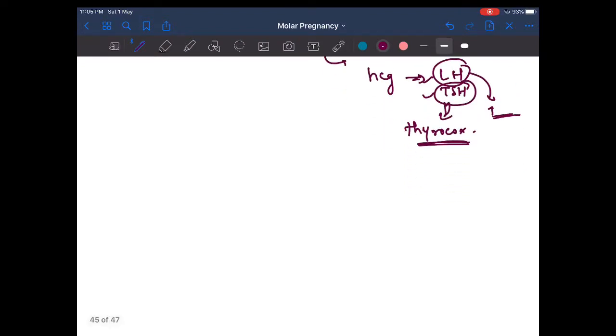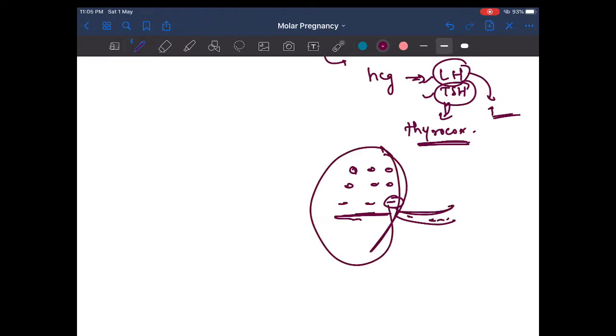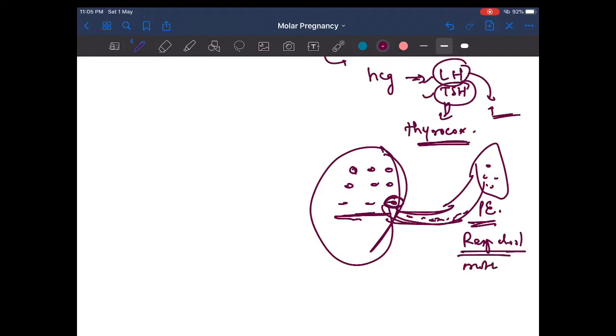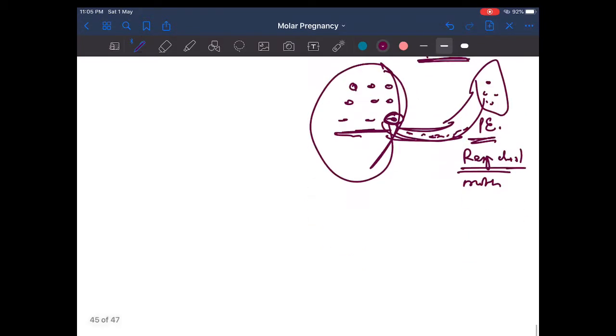And since there are only grape-like vesicles, these grape-like vesicles can migrate easily to the blood vessels of the maternal circulation, get lodged in the lungs and cause a pulmonary embolism, which leads to respiratory distress in the mother, not in the fetus, right? Remember that.